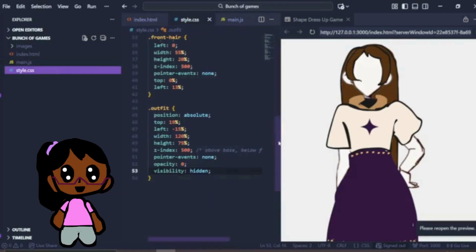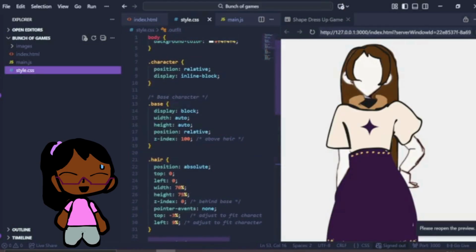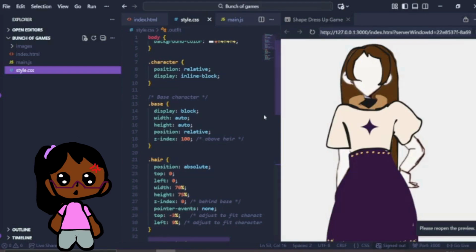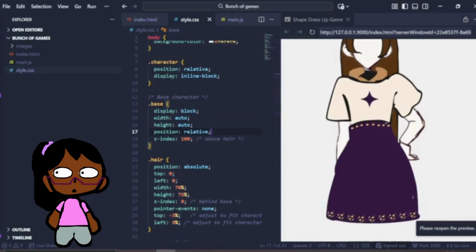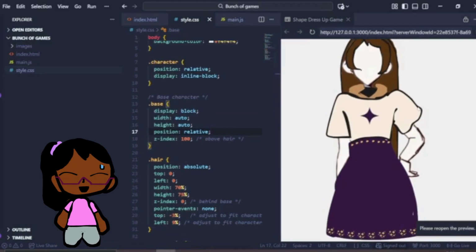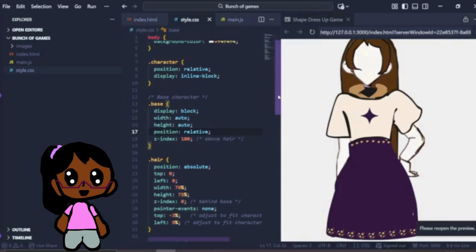the style. Oh yes, and the base. The base was quite complicated because it was married to everything again. So I had to do display block, which would usually not show it, but let's just go with it. And the height auto meant that even though it doesn't have a height, it's automatic.